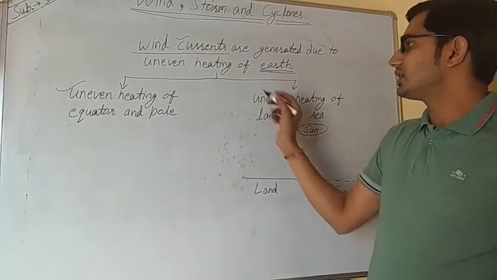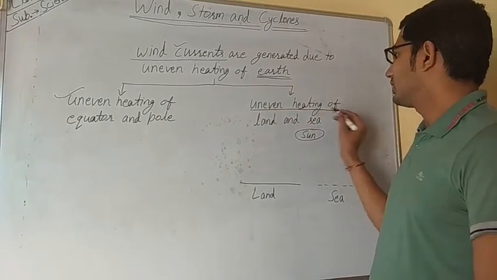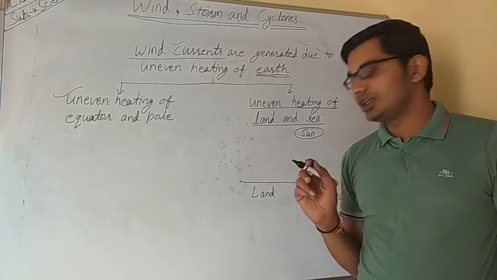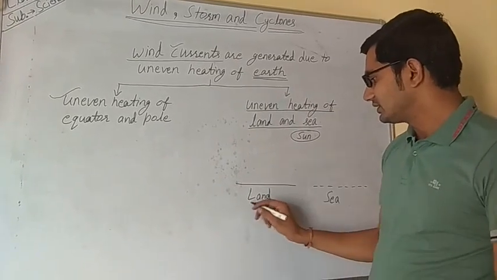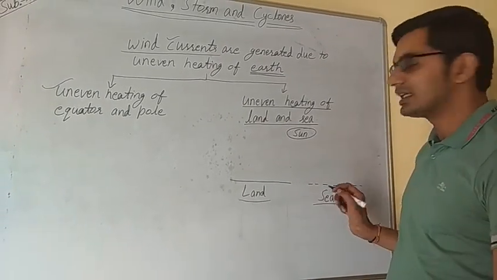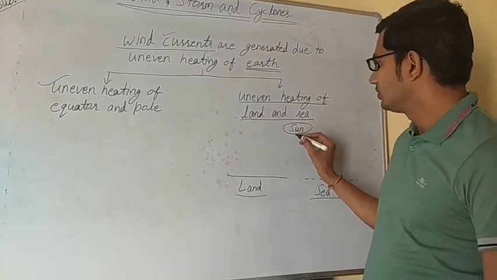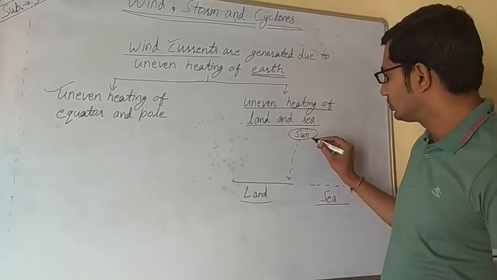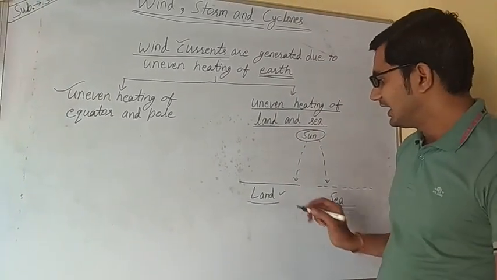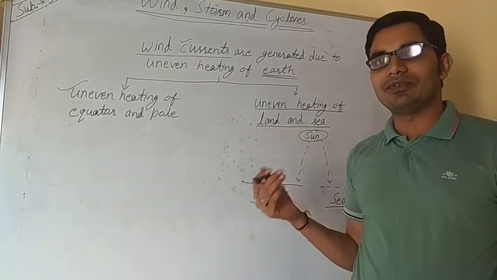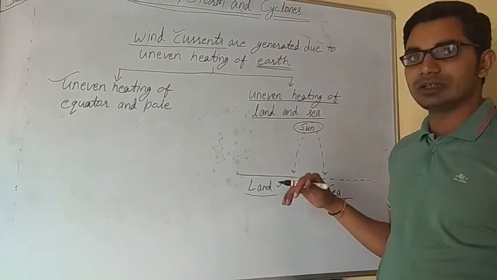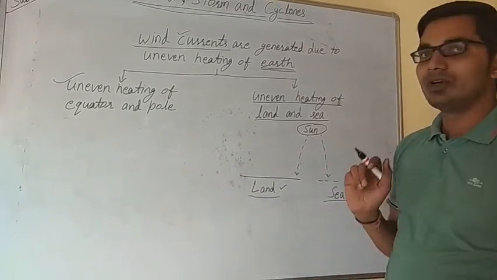Next, wind currents are produced due to the uneven heating of land and sea. As we know, our earth's surface has land surface and ocean or sea surface, or we can say water surfaces. Heat from the sun falls on the land as well as on the sea. But land gets heated faster as compared to water, and also cools down faster as compared to water.